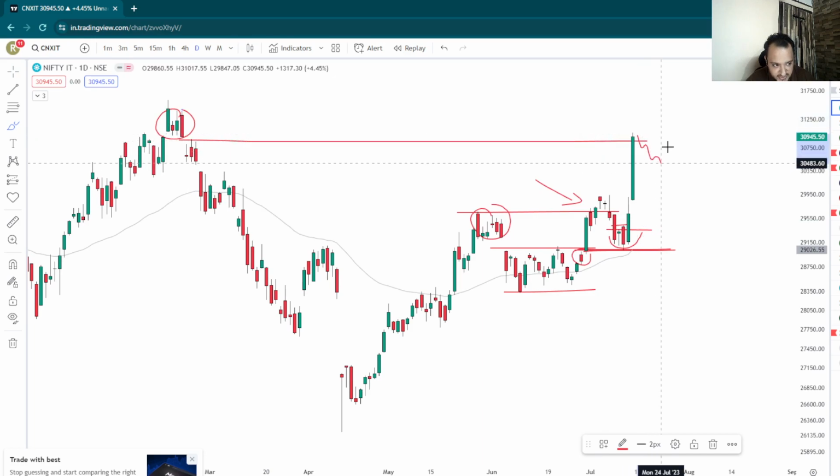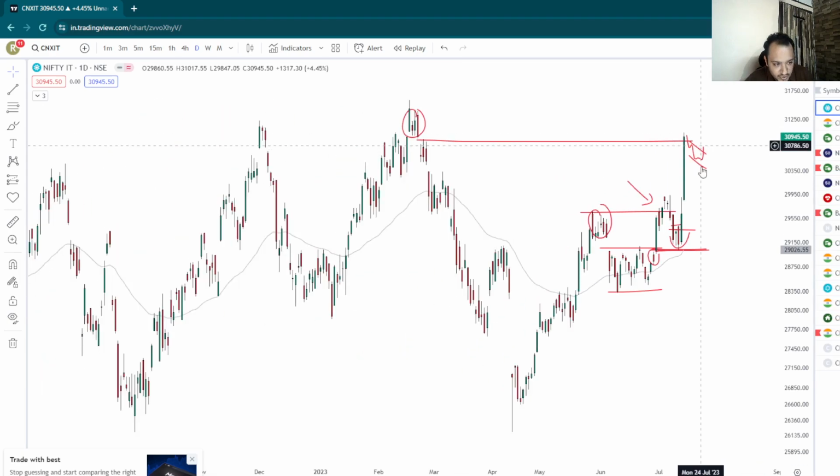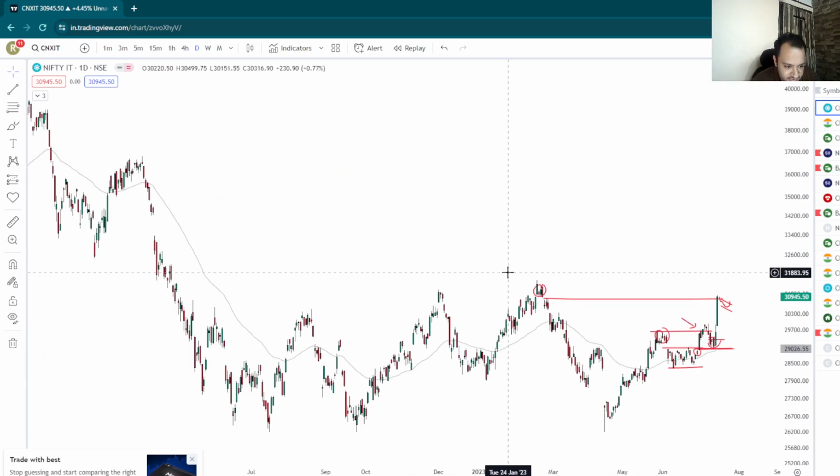So it is left to be seen if it pulls back, which will make the case for a pullback in Nifty, and let's see how it reacts. So do not take longs in IT here, because obviously there is some sort of a supply here as well.